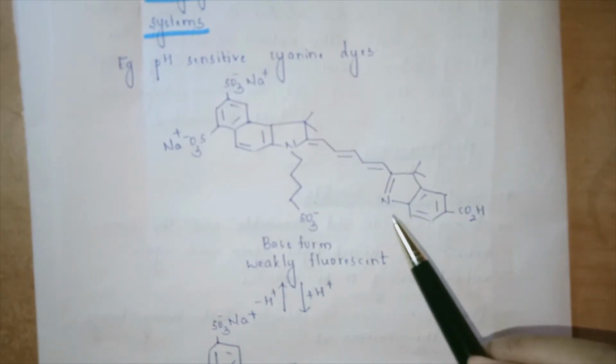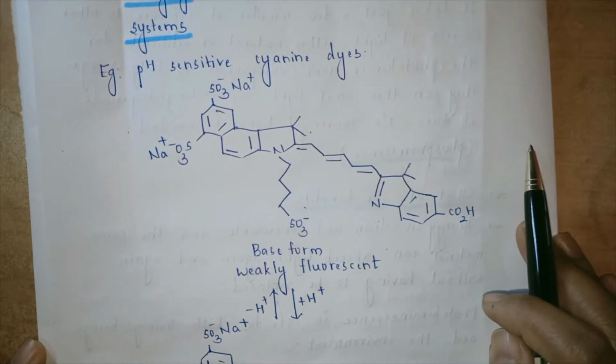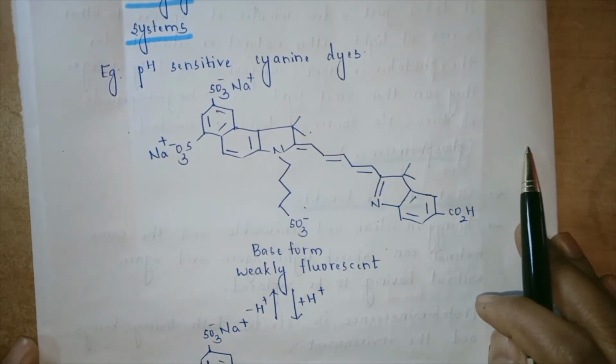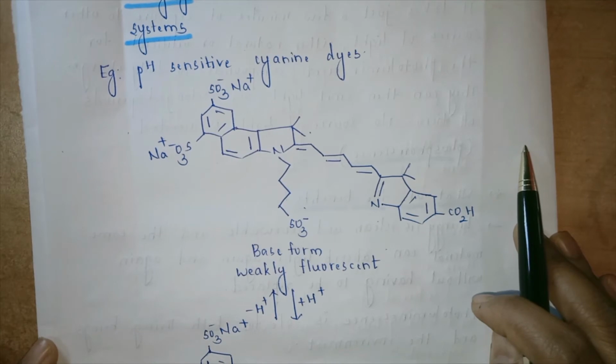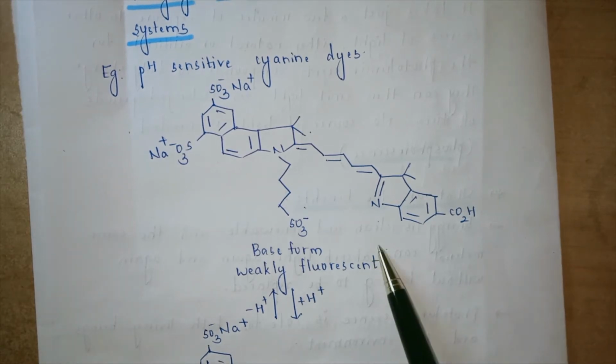Now these responsive dyes are important because they help us understand systems called endocytic pathways. Endocytic pathways are nothing but, in mammalian cells, how we can understand the recycling of endosomes and the degradation of lysosomes. All this can be studied by this type of fluorescent cyanine dyes.